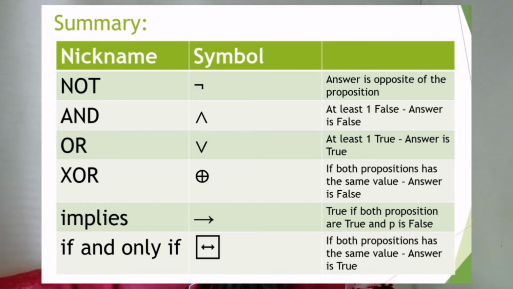And lastly, for the biconditional, or if and only if, if both propositions have the same value, the truth value or the answer is true. If you have noticed, the biconditional statement is the opposite of the exclusive or. In the exclusive or, if both propositions have the same value, the answer is false. This time in the biconditional statement, if both propositions have the same value, the answer is true.